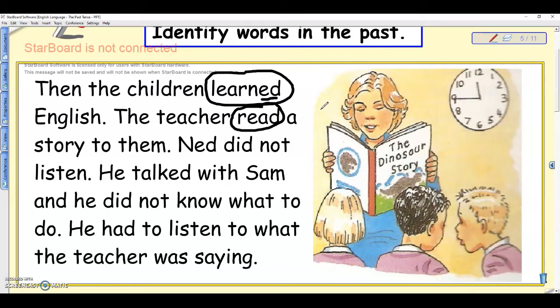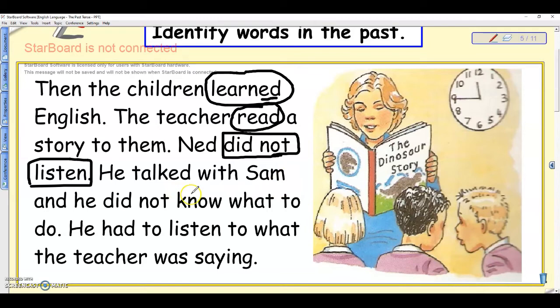Ned did not listen. So if there's a word, an action word, which is in the past tense, we have to use did in this case. Now, because it's negative, he did not listen, he wasn't listening, he wasn't paying attention to the lesson, so I have to use did. Ned did not listen. And since you have the words did not, then the word listen does not carry an ed at the end. We don't say Ned did not listened. We say Ned did not listen. Okay, so if you have a did, you don't use the past tense afterwards. Okay, so Ned did not listen.